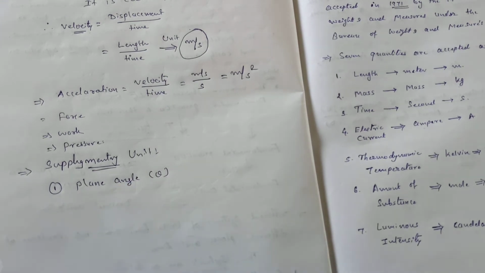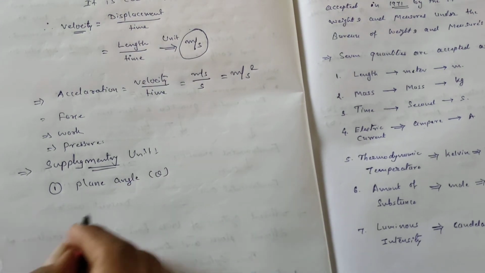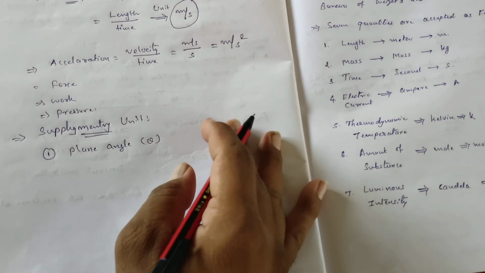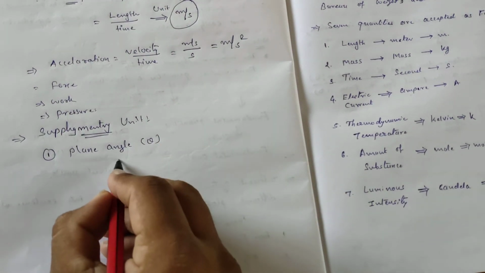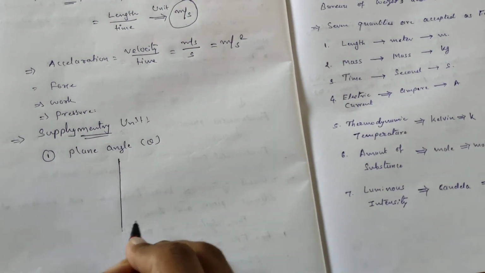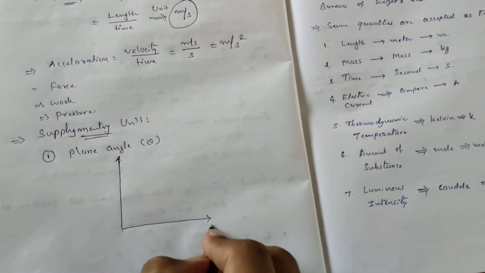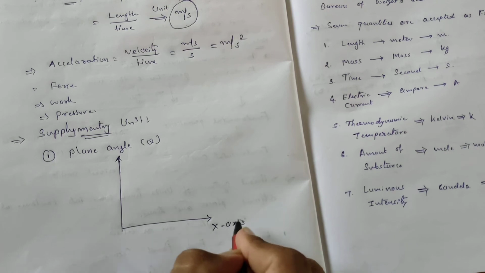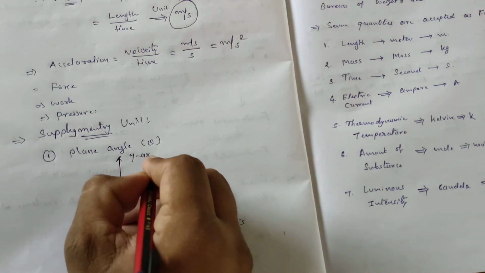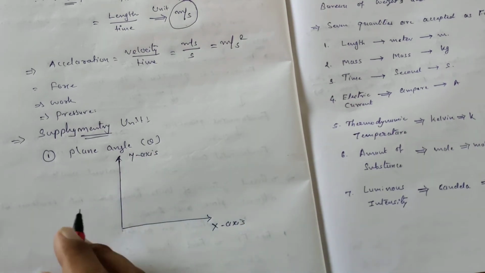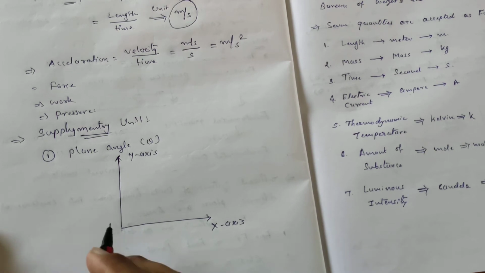Plane angle is basically denoted by theta. Now let us understand the meaning of plane angle. Let us consider the xy plane over here, with the x-axis, and over here the y-axis. It means here we are considering a two-dimensional system.